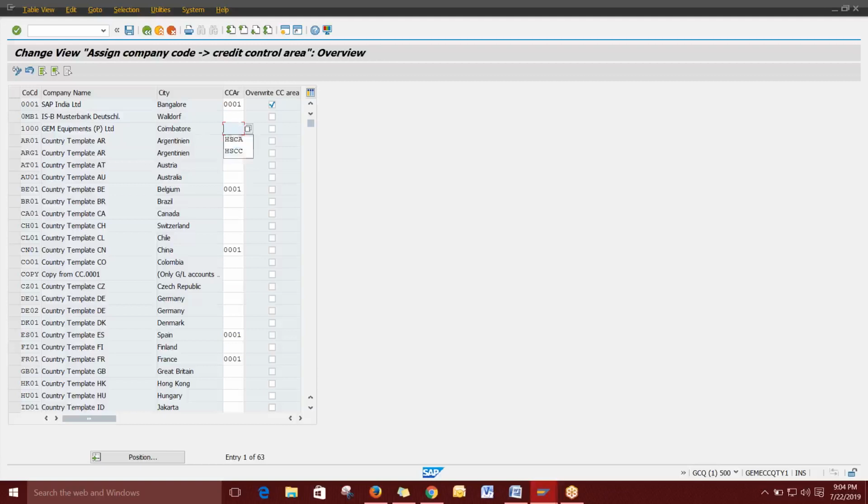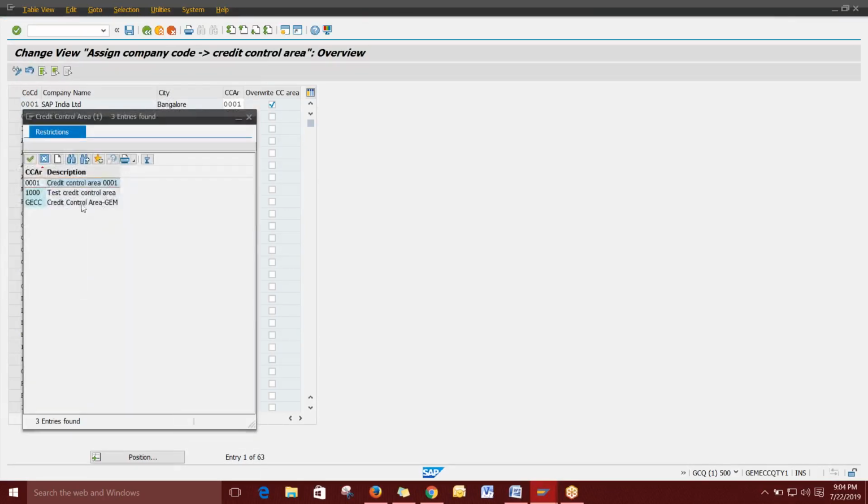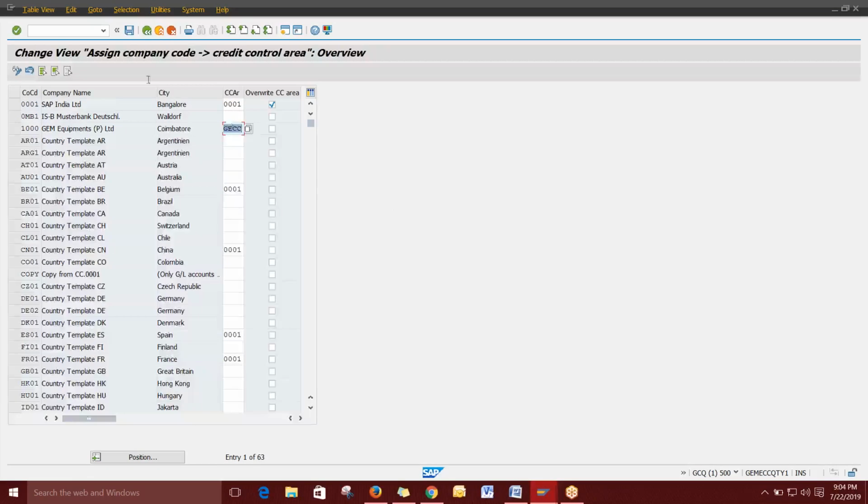Usually it is empty here, so we don't have any control key here. So we have to map it with the company code, then only this controlling area will be directly mapped to this company code, as we already defined in the enterprise structure. Each and everything will be mapped to one another. Like that we will be mapping this credit control area. Yes, so we have a credit control area here. I'm just selecting this, then you can save.